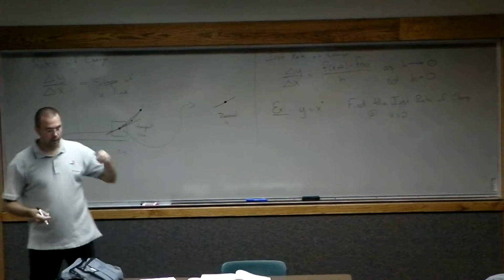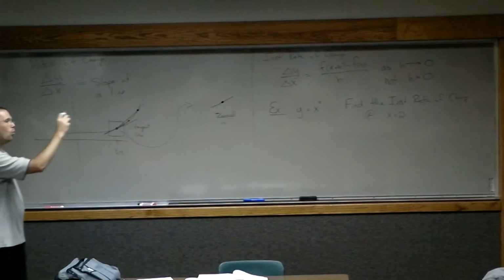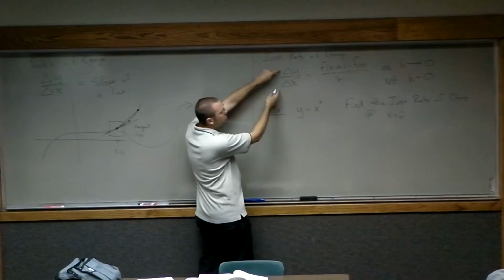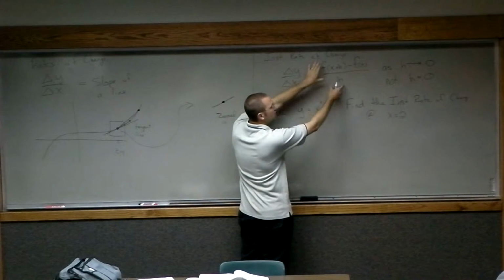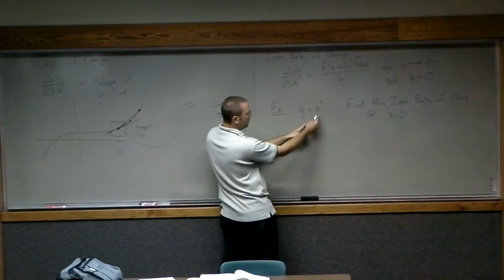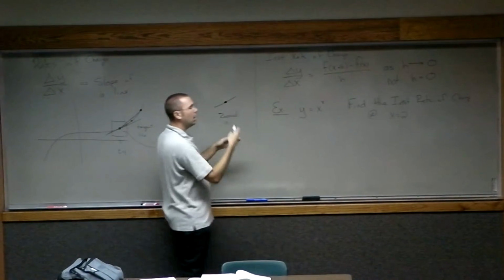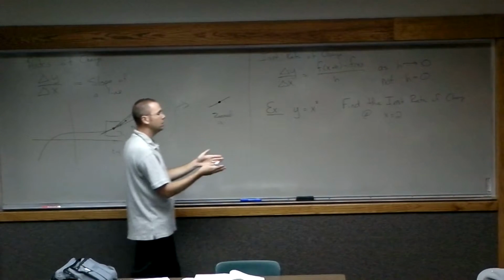I want to know how fast this graph is changing when I get closer and closer to x equals 2. Now, all I'm going to do is use this formulaic expression using this function and this x value, and see what happens to this function. How fast is it changing at that particular time?